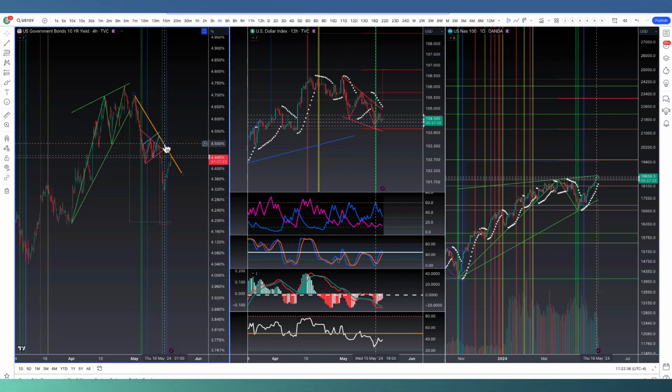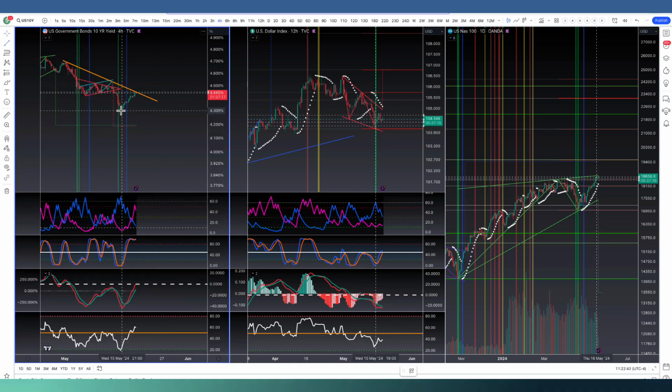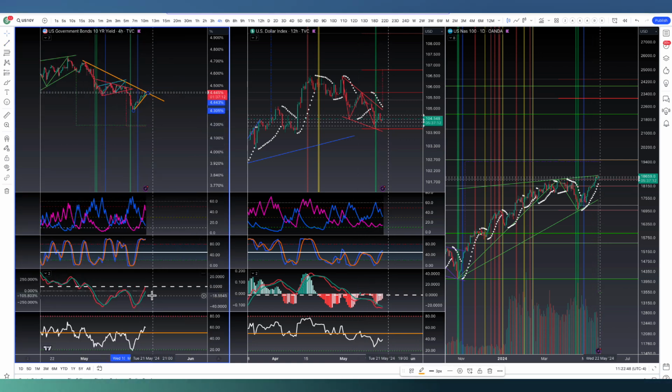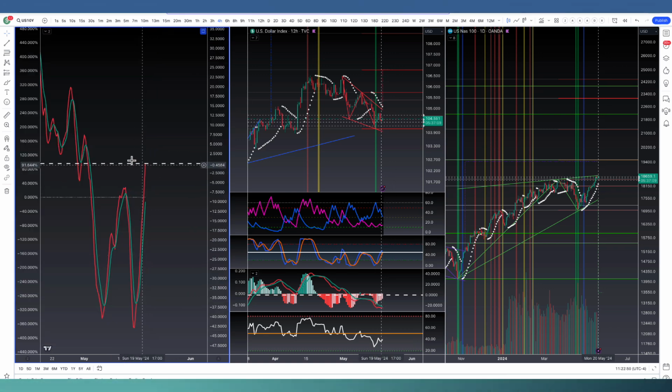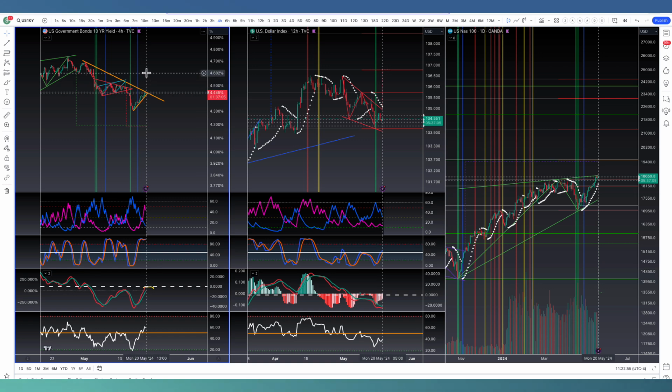On the left side, the 10-year yield bond is right now running into a resistance level at this trend line. We have a trend line coming up as support. We want to see this get rejected here, especially because the 4-hour TSIs were at that zero line. We want to see it start to roll over and not rapidly spike up here. So we're at a key level for the 10-year yield bond.